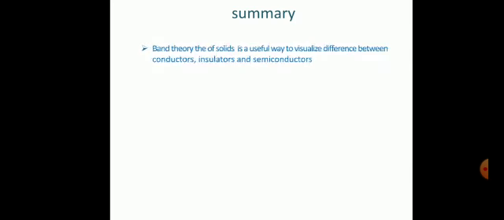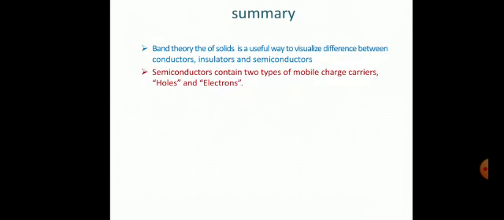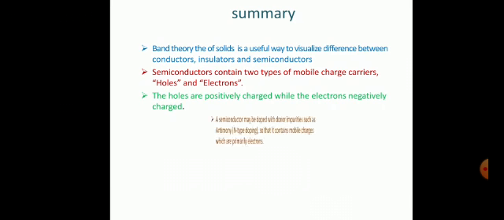Summary. The band theory of solids is a useful way to visualize the difference between conductors, insulators and semiconductors. From the band theory, we can also know about the valence band, conduction band and forbidden gap. The semiconductors contain 2 types of mobile charge carriers, that is holes and electrons. The holes are positively charged while the electrons are negatively charged.